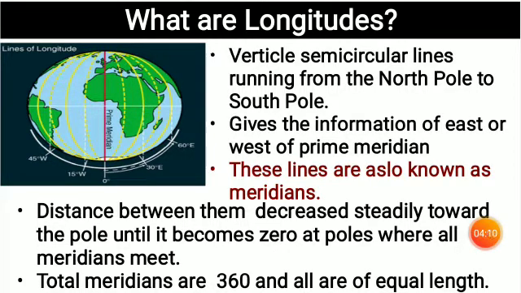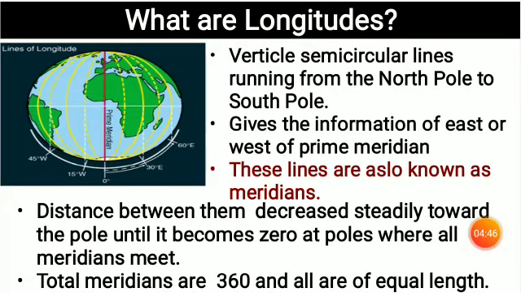If you see the equatorial line, which is a very thin white line, the horizontal line, the distance between the yellow lines is more at the equator, and toward the south and north pole, there is no distance between these longitudinal lines. Means the distance between them decreases steadily toward the poles until it becomes 0 at the poles where all meridians meet.